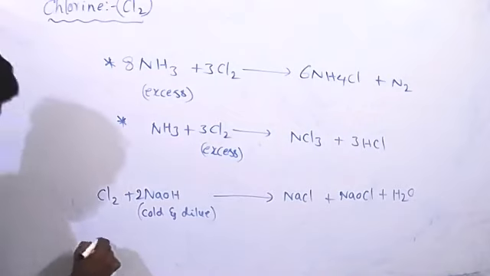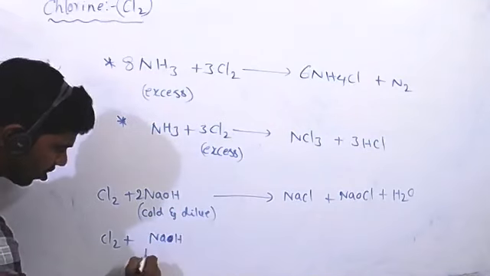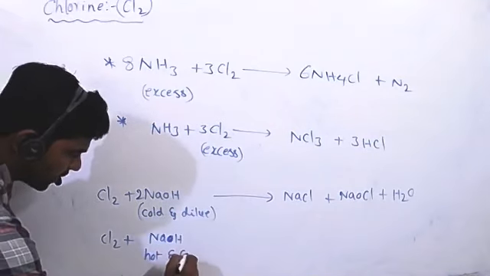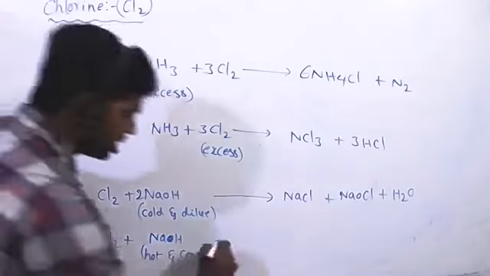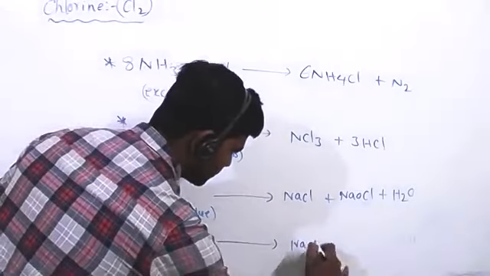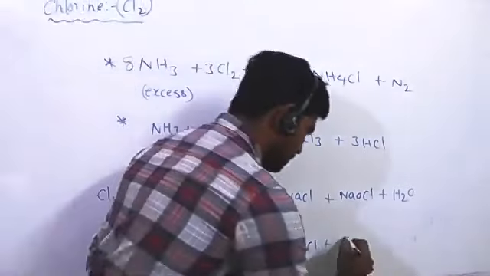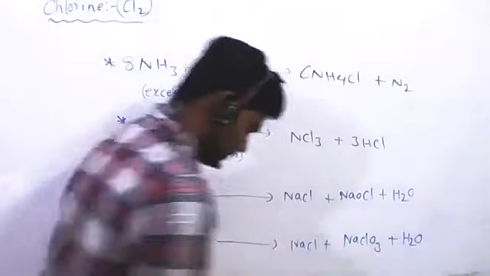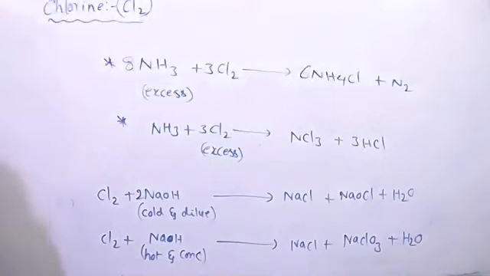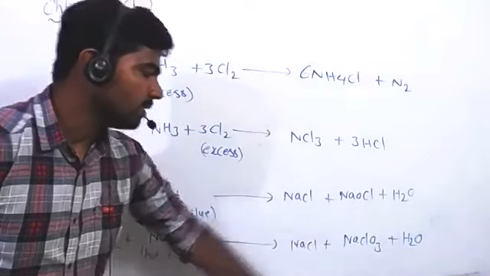Next, another reaction, chlorine with NaOH, but now hot and concentrated. Now also it gives NaCl. Next, NaClO3 and H2O. Only difference is one product. Here NaClO or NaOCl, there NaClO3.